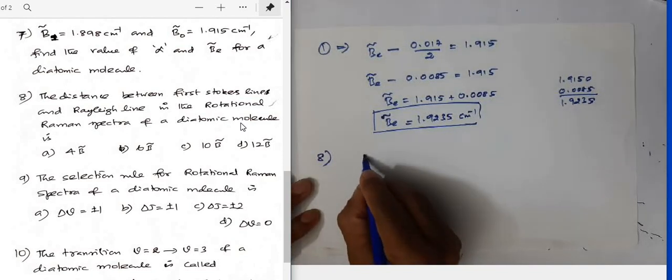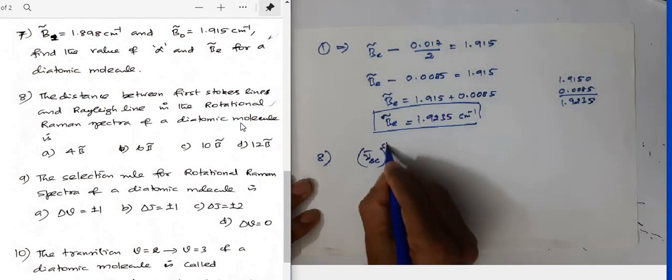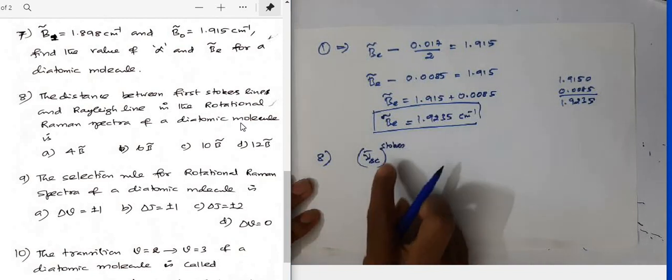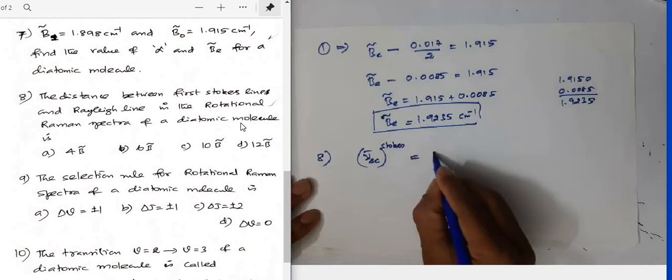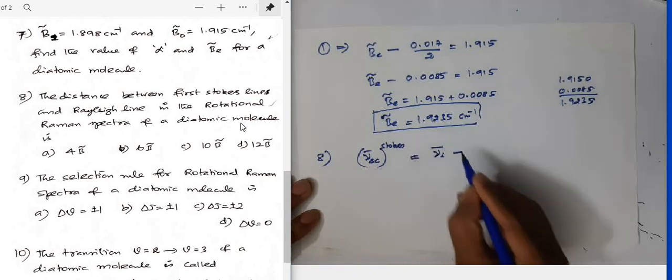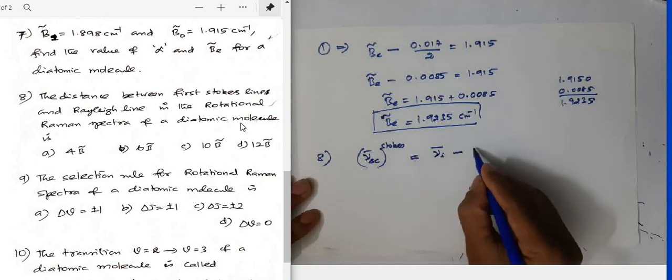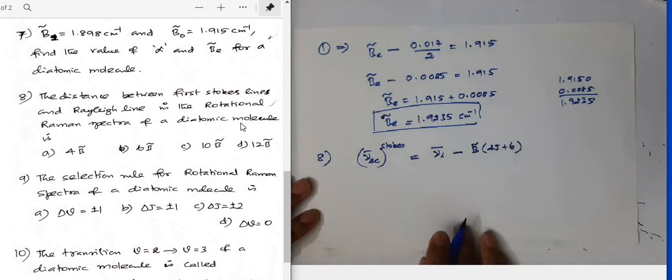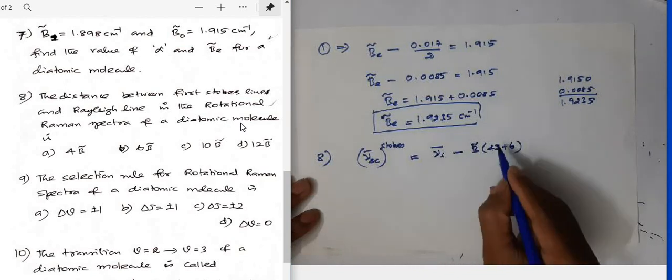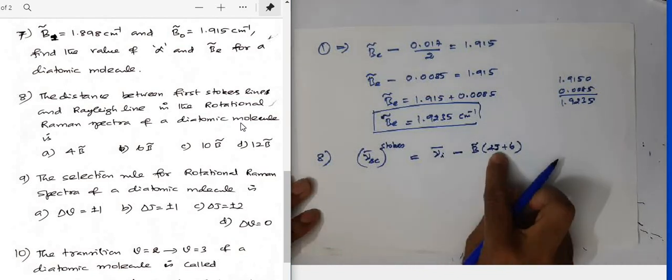The scattered frequency for Raman Stokes lines is equal to the incident frequency minus the Raman shift, which is equal to B into 4J plus 6. This is the formula for a diatomic molecule. If I put J equal to 0, I'll get the first Stokes line, right?